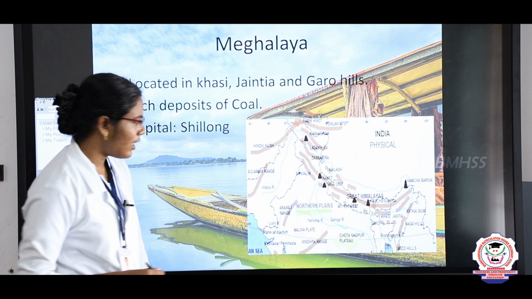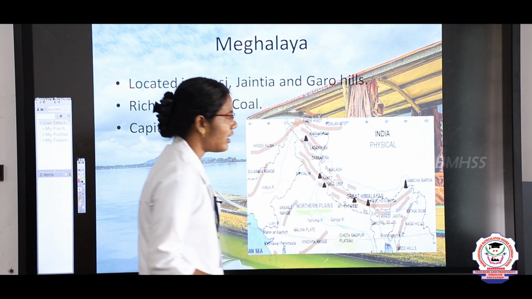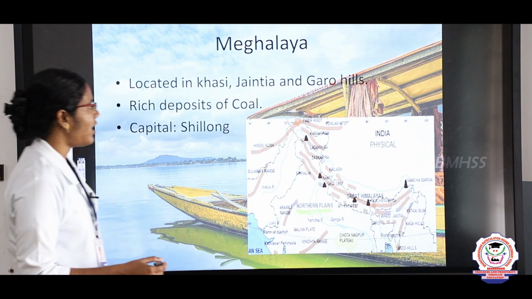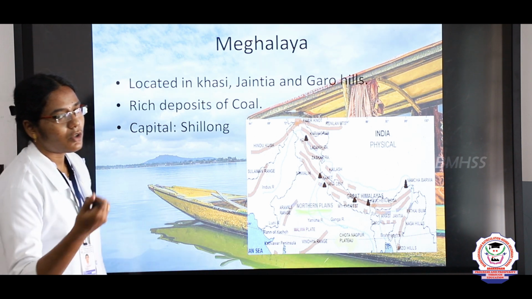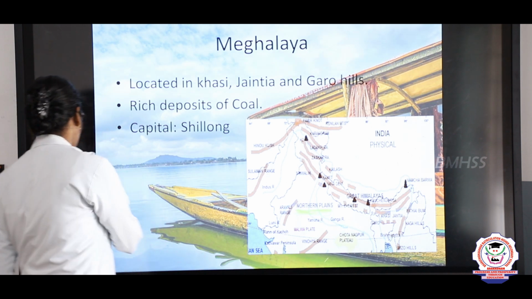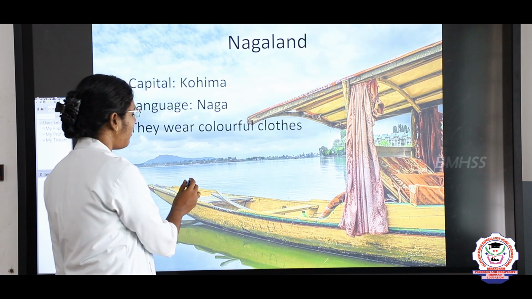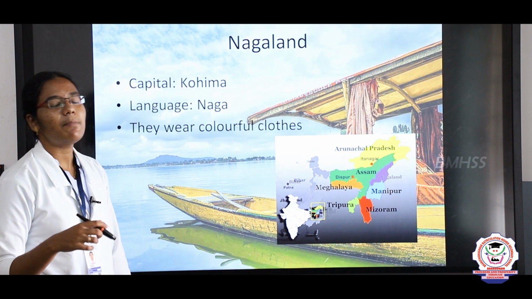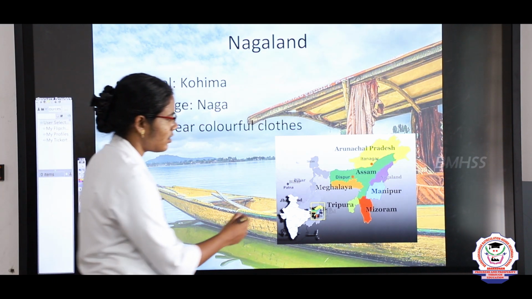Next, Meghalaya. Meghalaya is located in the Garo, Khasi and Jaintia hills. It is famous for its rich deposits of coal. And its capital is Shillong. Nagaland. The capital of Nagaland is Kohima. The main language here is Naga. The people living in Nagaland wear very colorful clothes.